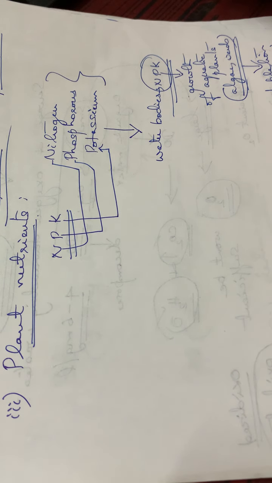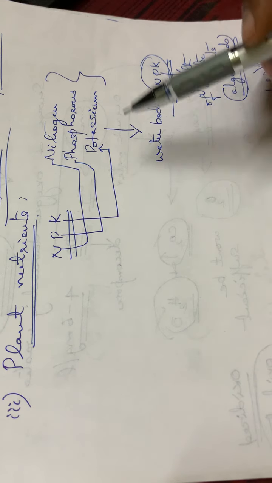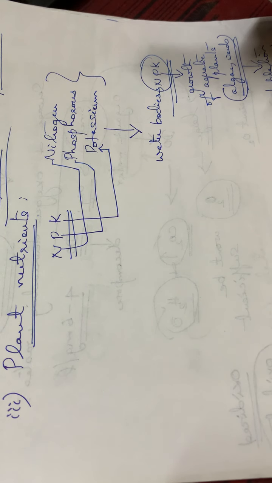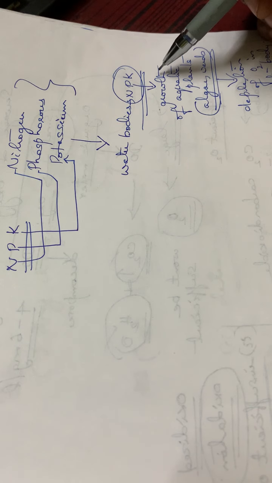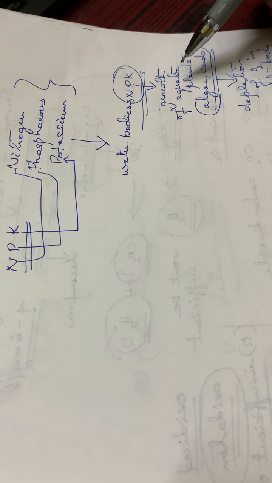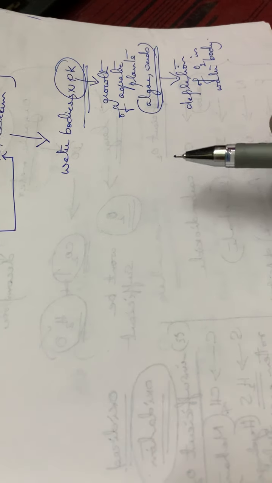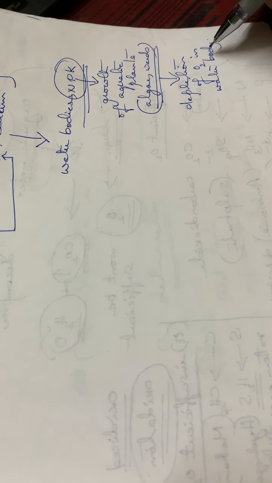If over-fertilization occurs, the fertilizer reaches the water bodies through rain or other means, and encourages the growth of the aquatic plants present in that water body, which leads to the depletion of oxygen.